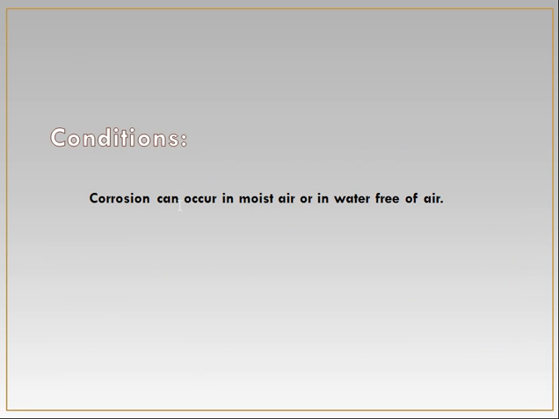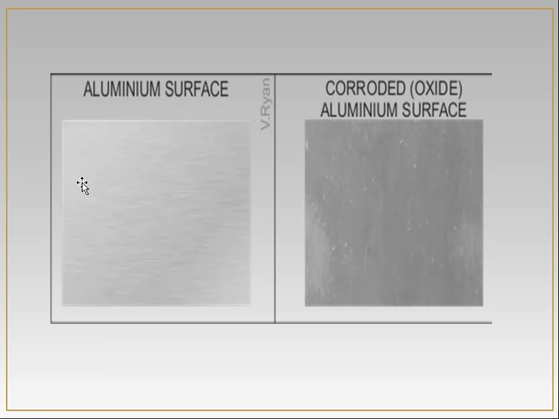The basic condition is that corrosion can occur in moist air or in water free of air. Moist air means air which doesn't have any type of water vapors, and water free of air means water which doesn't contain any type of air. So anything out of these two can lead towards corrosion.